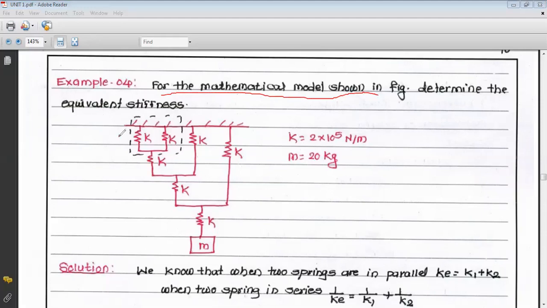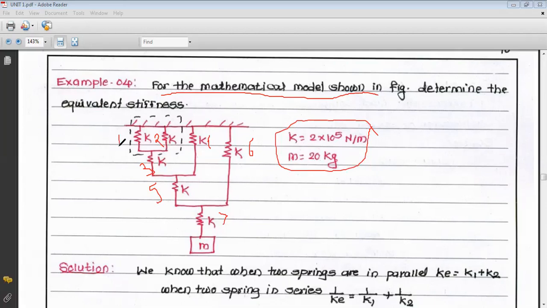So there are a total of 1, 2, 3, 4, 5, 6, 7. So a total of 7 springs are given, and all these 7 springs have the same stiffness K. And in the problem it is given that the value of K is 2 into 10 raised to 5 Newton per meter, and the value of mass is given as 20 kg. So total there are 7 springs.